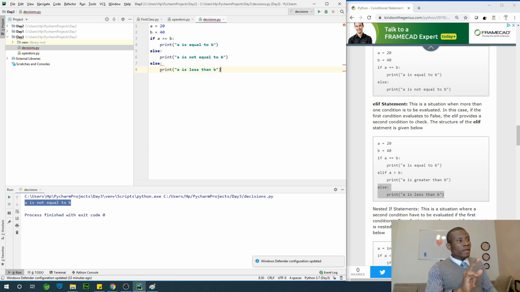here, right? In this case, this second statement is going to be an elif statement, and an elif statement will require you to specify another if statement.